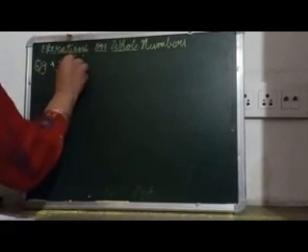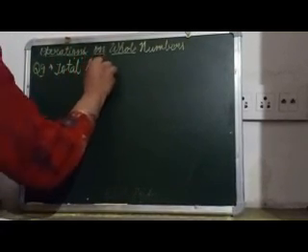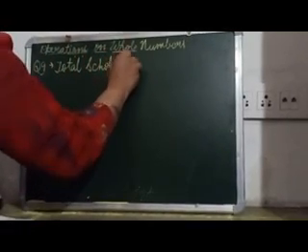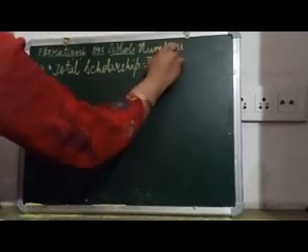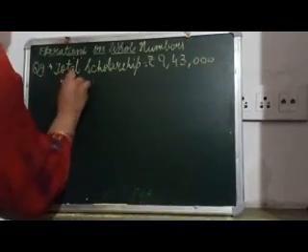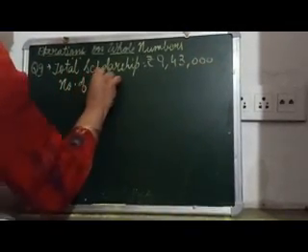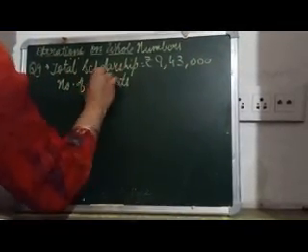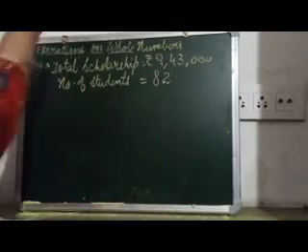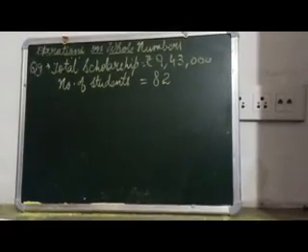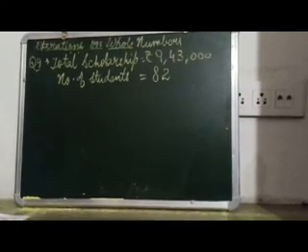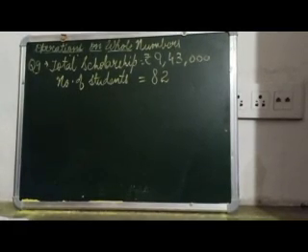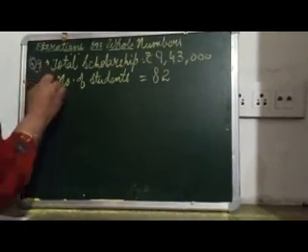So total scholarship is rupees 9,43,000 and number of students in college is 82, and we have to calculate that how much amount each student will get if everyone is going to get the same scholarship. So how can we calculate?